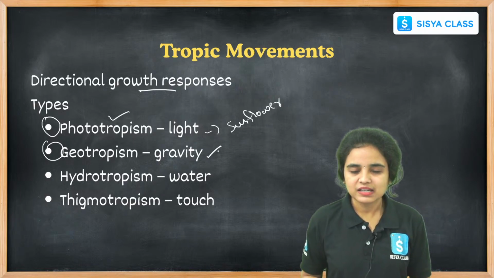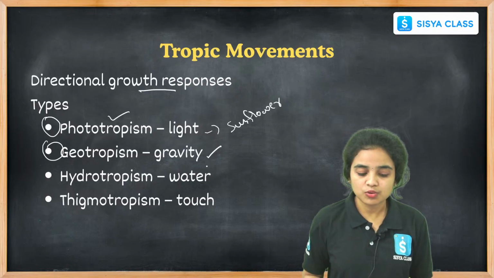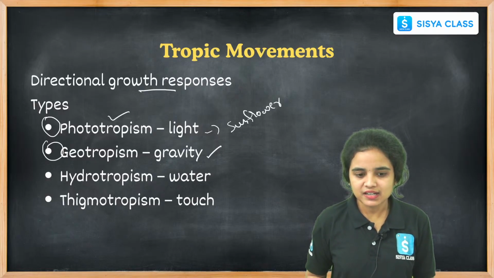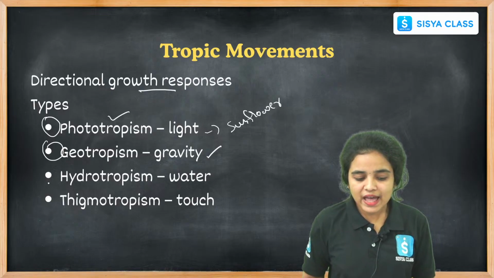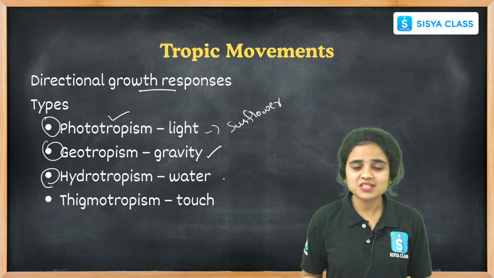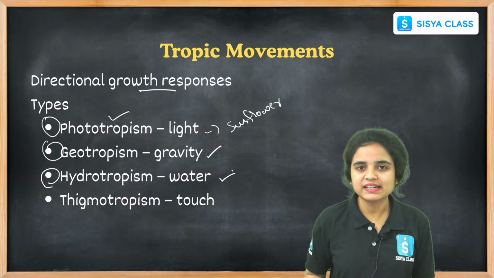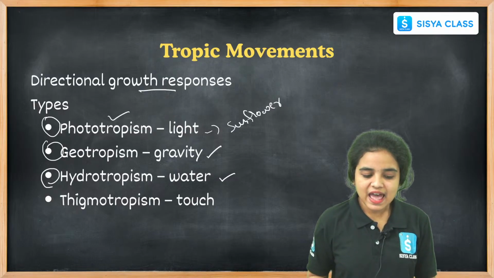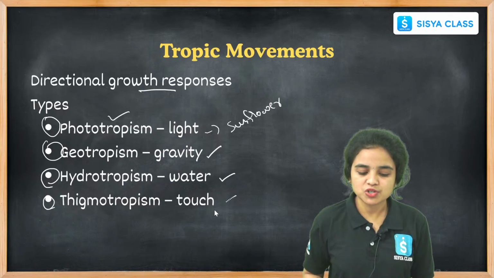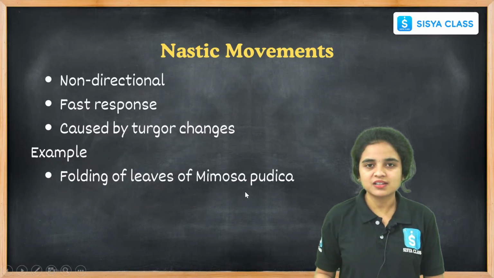And while coming to geotropism, it shows the movement towards the ground. It is gravity that causes the growth and directional movement towards the soil and ground. And hydrotropism is the movement and directional growth that happens towards water, right students? And thigmotropism: when we touch a particular plant, it shows directional responses.